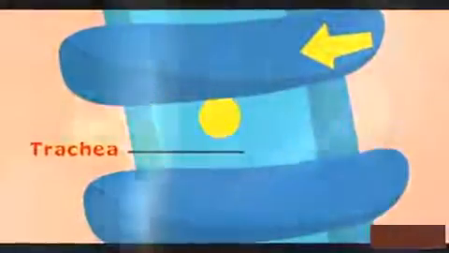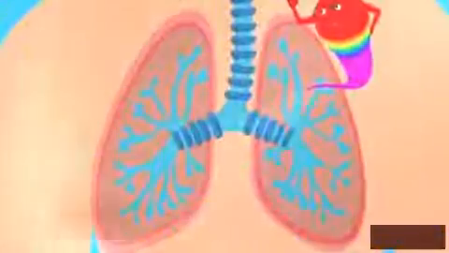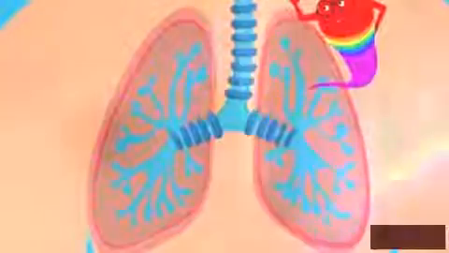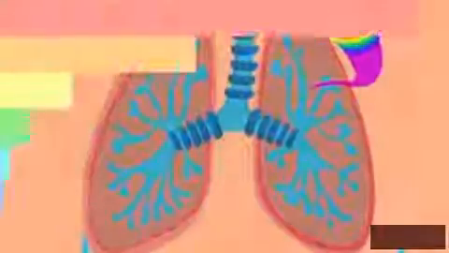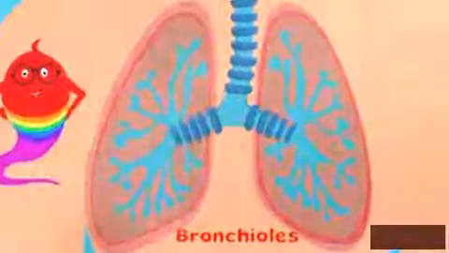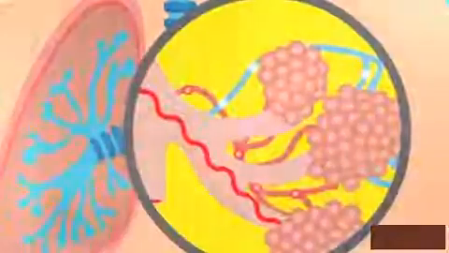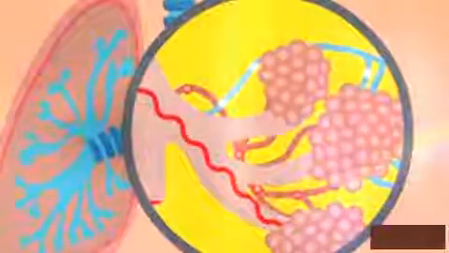It is lined by small hairs that sweep fluid and fine particles out of the airways. The windpipe divides into two parts, each called a bronchus, which lead to the lungs. They divide into tinier branches called bronchioles. They end in the alveoli.